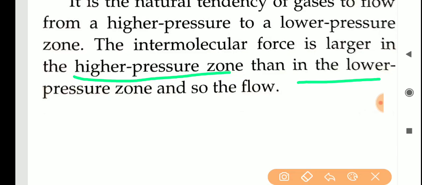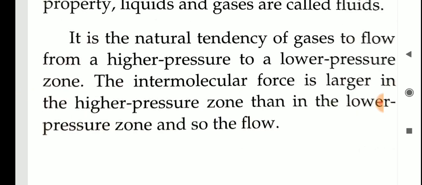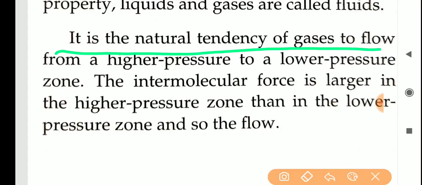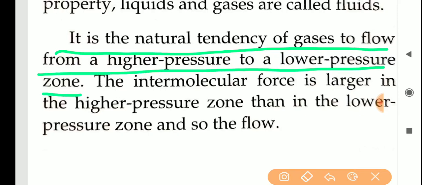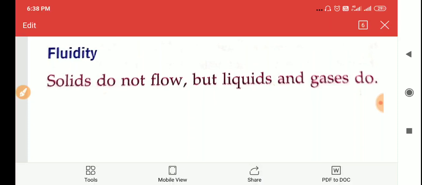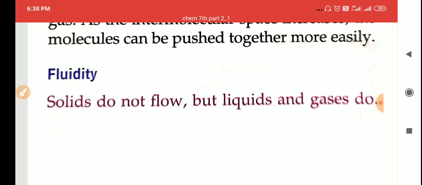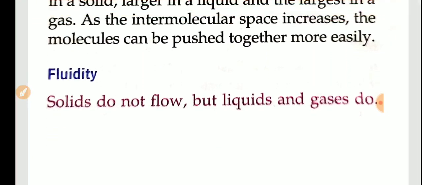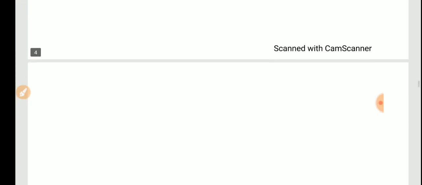It is the natural tendency of gases to flow from a high pressure area to a low pressure area. Understand? So this is the point about fluidity. Solids will not flow because of cohesion, but liquids and gases will flow.